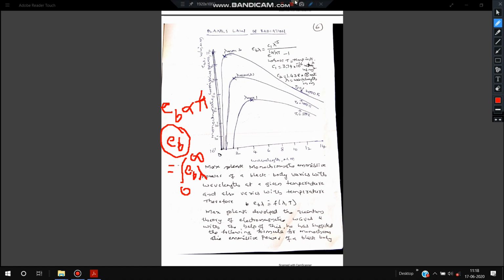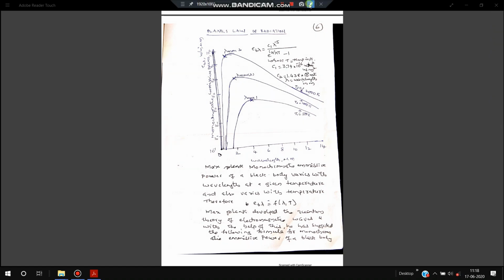If we remove the proportionality sign, E_b equals sigma T raised to 4. Now we shall obtain the Stefan-Boltzmann law from this. As I told, the total emissive power equals the integral from 0 to infinity of E_b lambda d lambda.